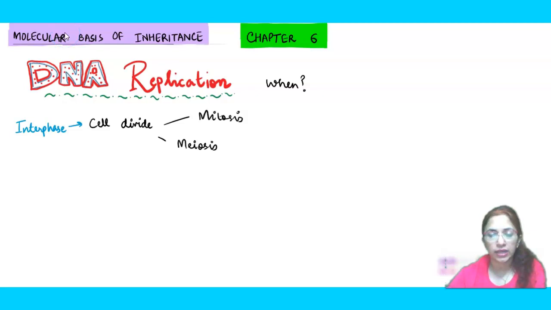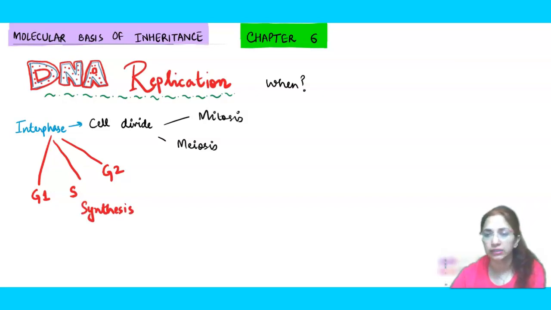That has to happen, and then only the cell will divide either by mitosis or by meiosis. Now, we have also seen in grade 11 that generally there are 3 phases in the interphase, and it starts with G1, S phase and G2 phase. G here stands for gap, S here stands for synthesis. So when does DNA synthesis happen? DNA synthesis happens in the S phase of interphase. This you have to learn, because for a 1 marker question you may get when does it occur.